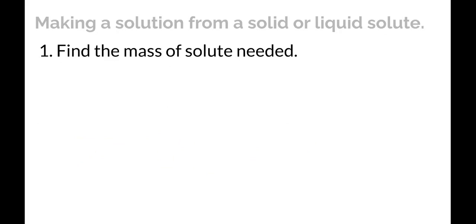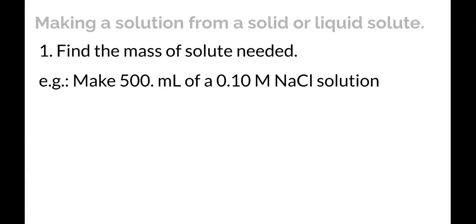If I want to make a solution from a solid or liquid solute, so let's say salt water, or if I'm dissolving some syrup in water or something like that, here are the steps. The first thing I have to do is find the mass of solute that I'm going to have to dissolve. So let's do an example problem here as we're going. Let's say we want to make 500 milliliters of a 0.1 molar sodium chloride solution.